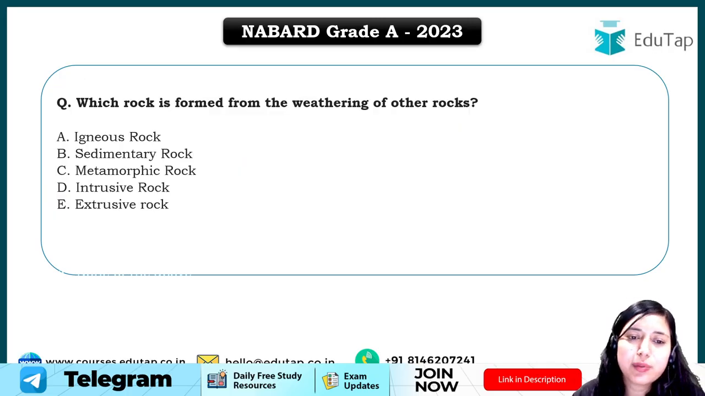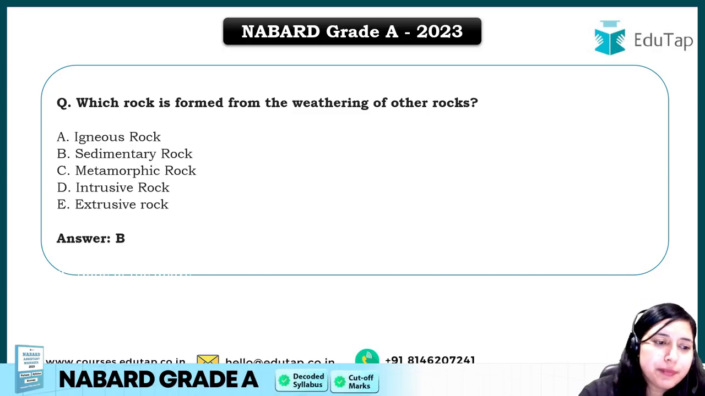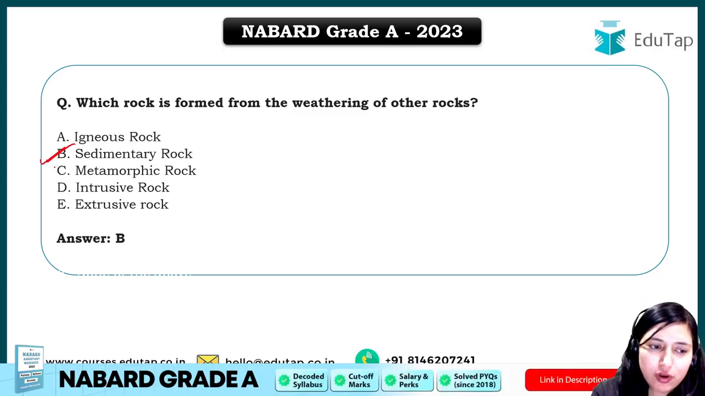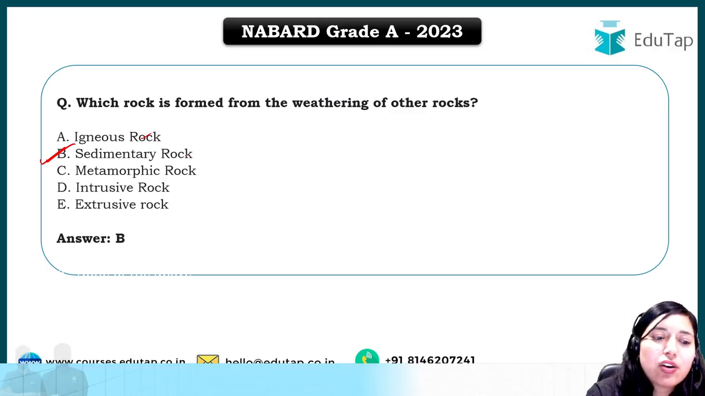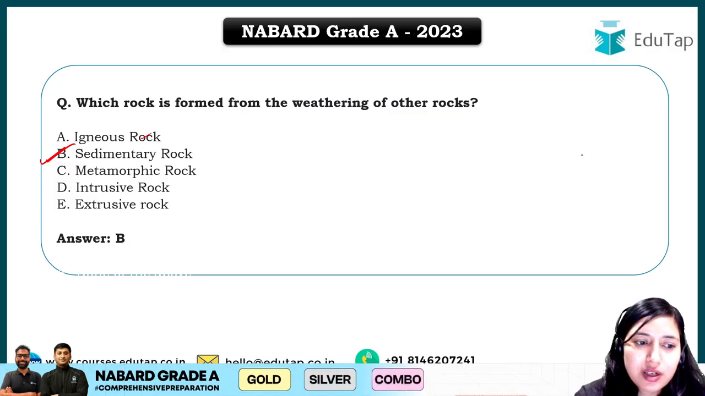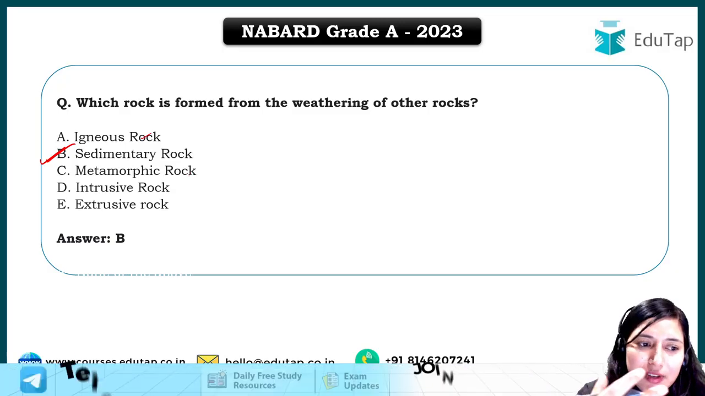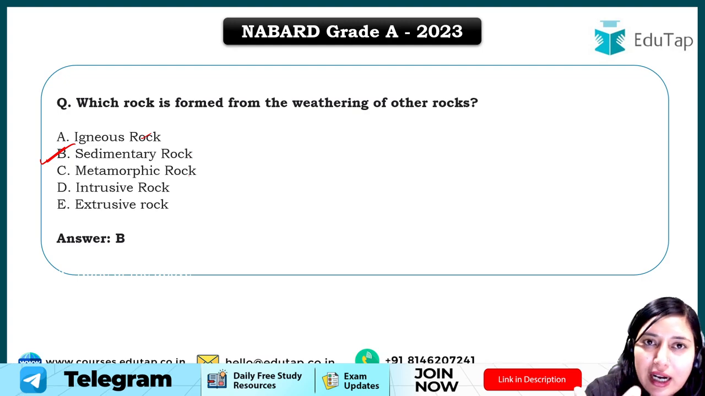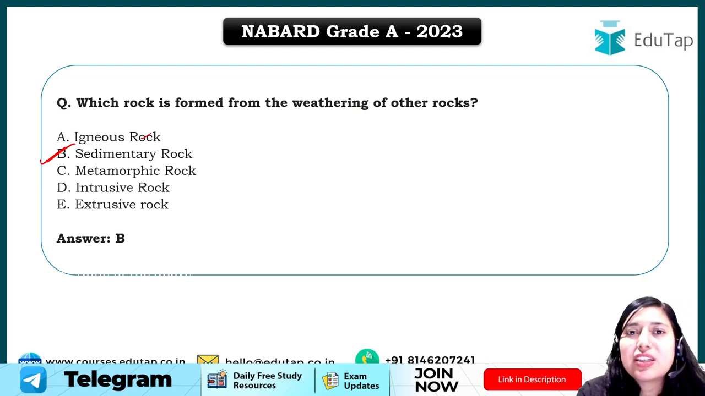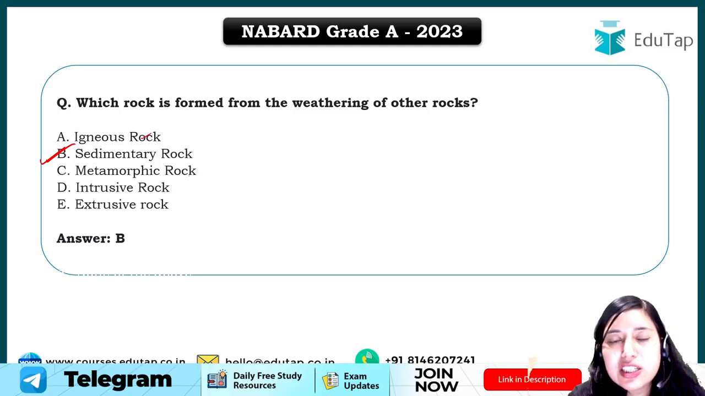Then the next question is again from soil. Which rock is formed from the weathering of other rock, right? So the answer for this question will be sedimentary rock, right? Igneous rock is formed from volcanic eruption. Sedimentary rock is formed from the sedimentation of other rocks. Metamorphic rock is formed when igneous and sedimentary rock undergo high pressure and change in temperature, and the complete composition of igneous and sedimentary rock changes into something new.